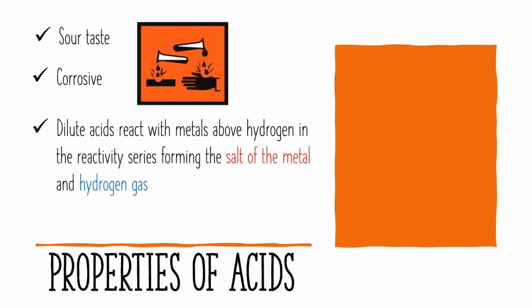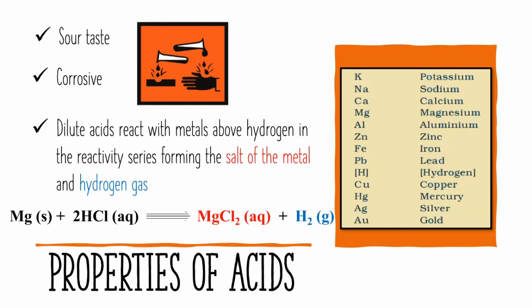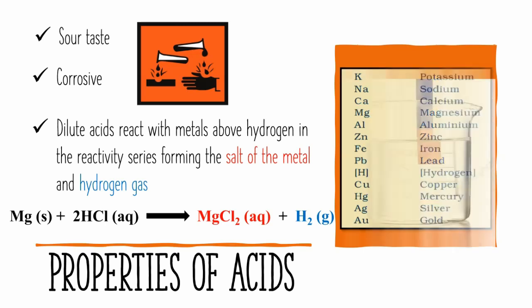Dilute acids react with metals above hydrogen in the reactivity series, forming the salt of the metal and hydrogen gas. Magnesium will react with dilute hydrochloric acid to form magnesium chloride and hydrogen gas. This is a single displacement reaction.